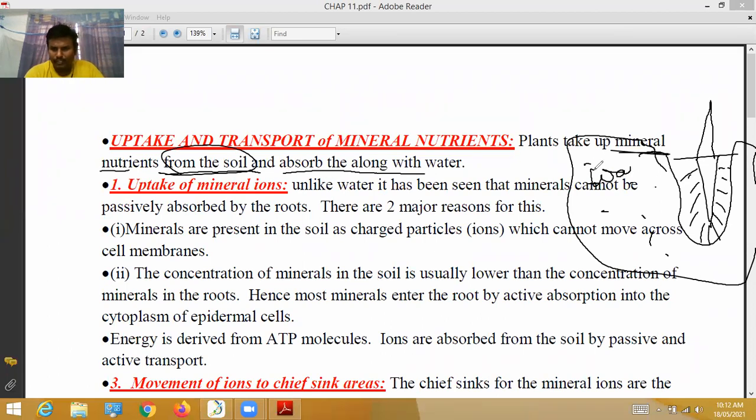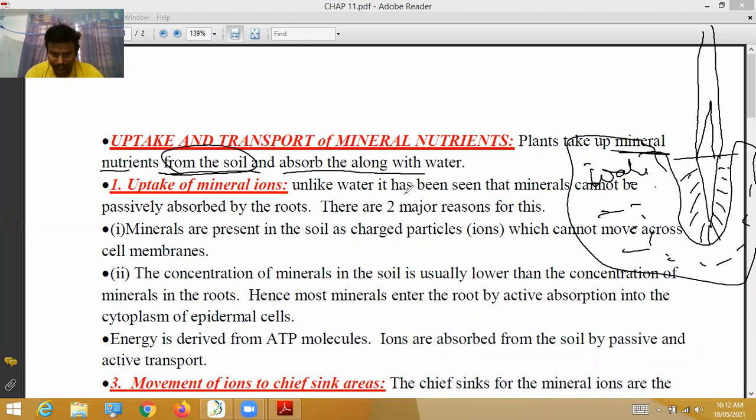Here, water is also present. This entire region is water. From this water, minerals are also absorbed and supplied to the plant above the ground. So first, uptake of mineral ions.